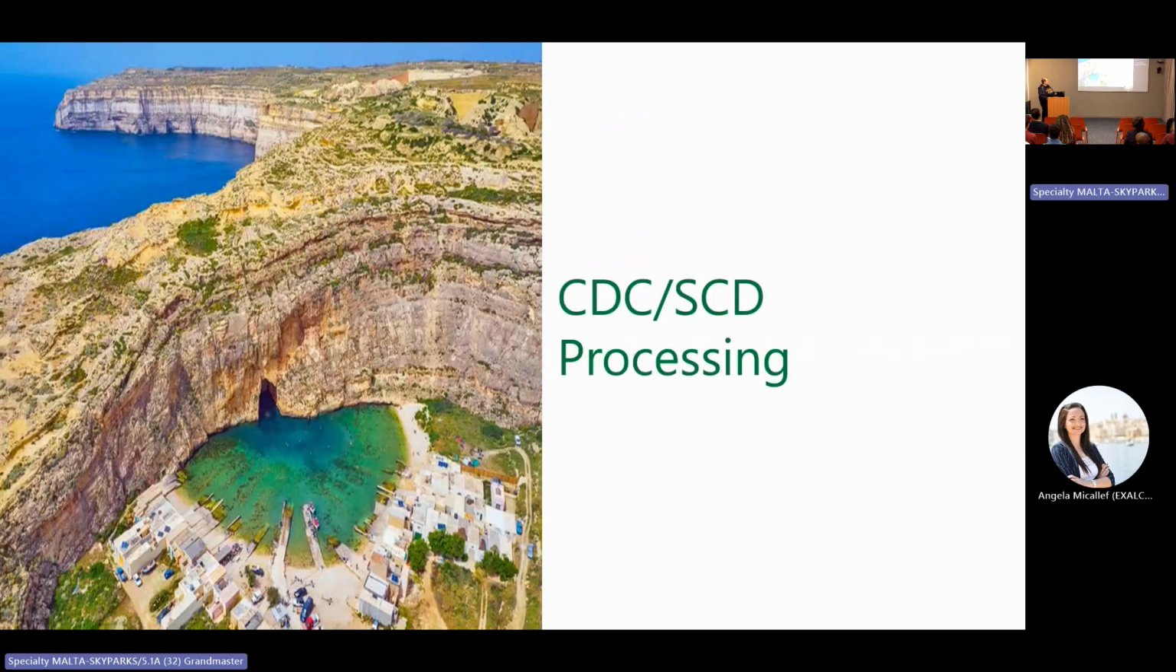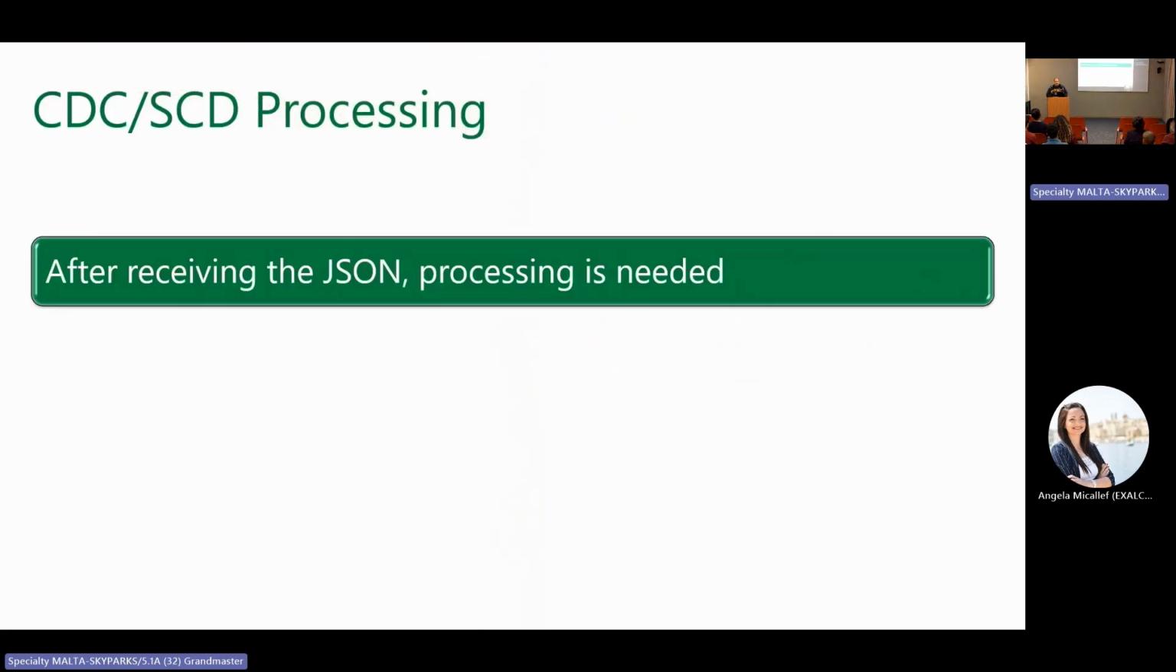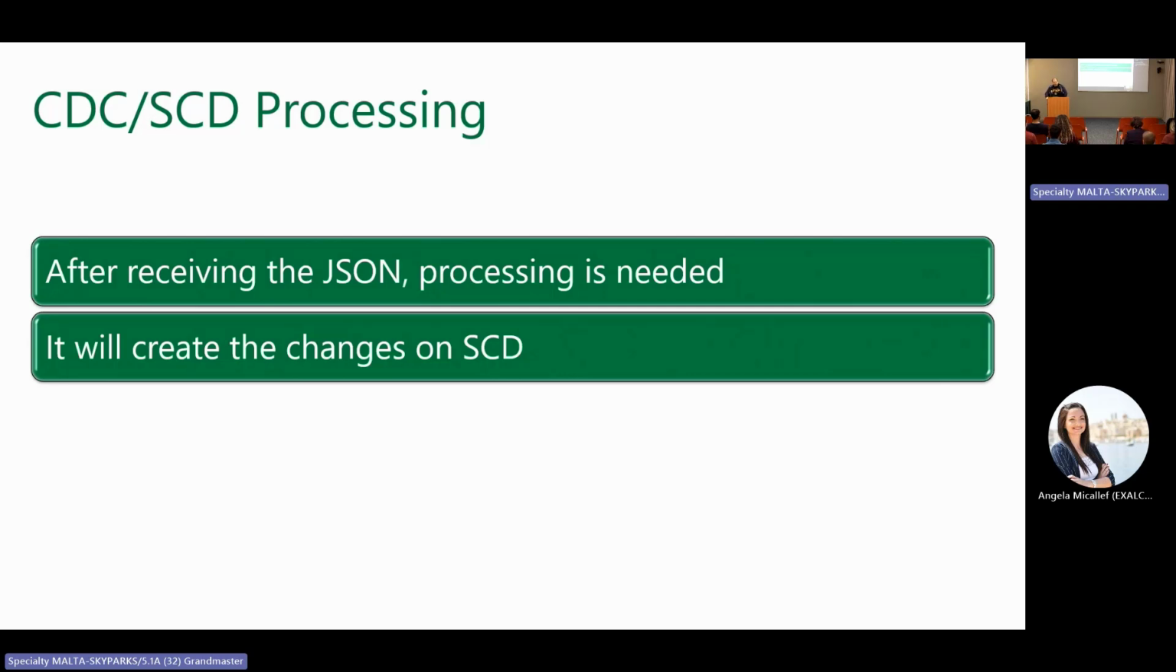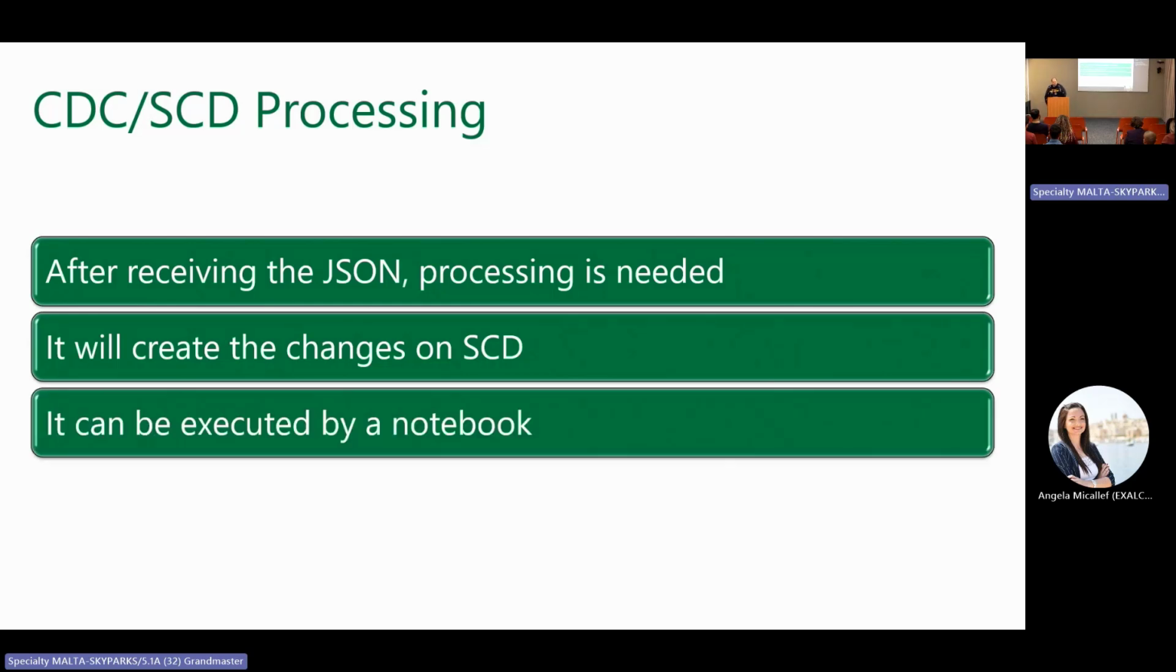CDC and SCD processing. After receiving the JSON by the event stream, a processing step is needed. We have a set of JSON telling us what changed, which record changed. We need to process this JSON, go record by record, and decide how to adjust the table in the analytics area to really comply with SCD. This processing will create the changes of the SCD.